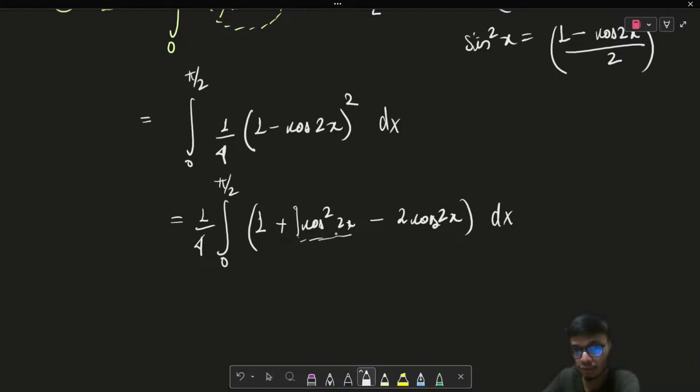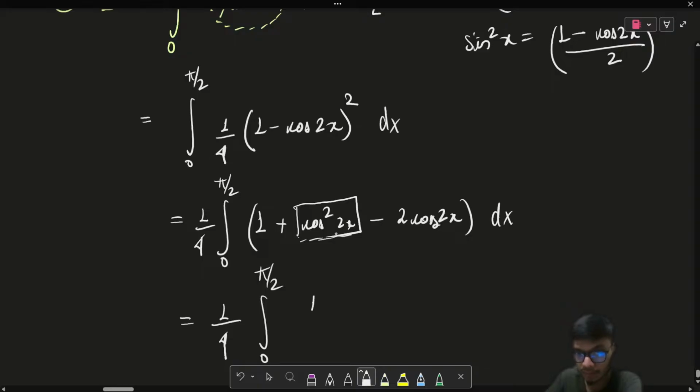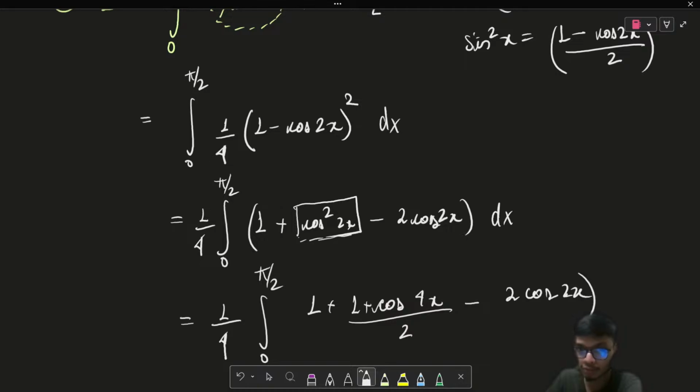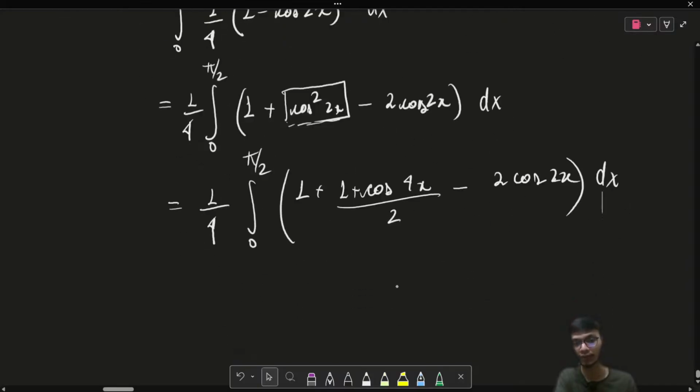Again, for evaluation of this cos square, I'm going to take the help of the half angle formula or multiple angle formula, right? So cos square 2x will be basically equal to 1 plus cos 4x by 2, and then minus 2 times cos of 2x, then we have dx, right? So this is what we will have over here, right?